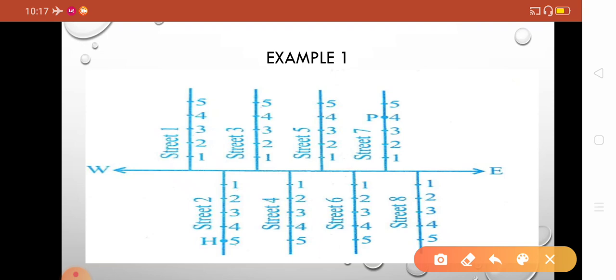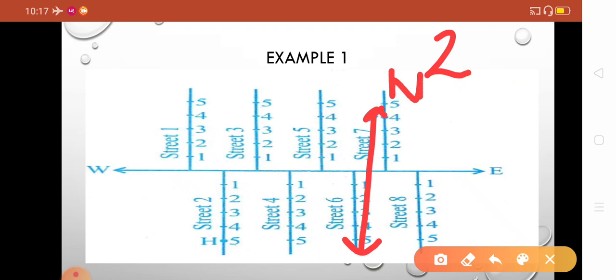If you want to go to your friend's house and you only have the street number, that your friend lives in street number 2, what will you see? We have to go from west to east, and just after the first street the second street lies. This is your north and this is your south. So street number 2 lies in the south direction. From that you can easily find your friend's house.